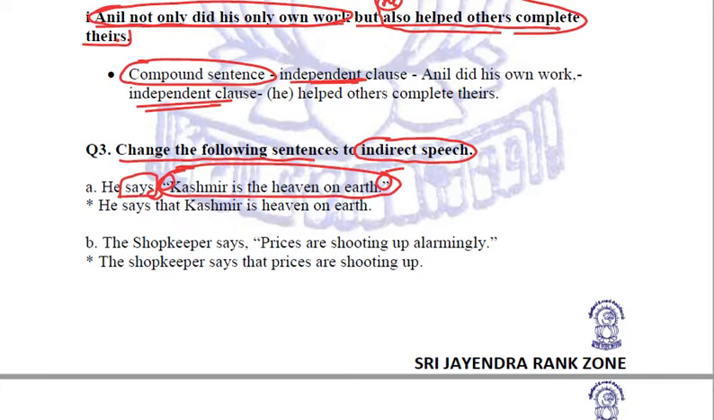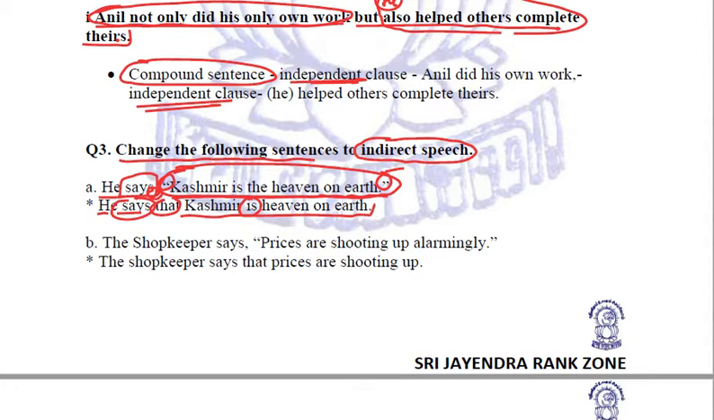Let us see. First sentence is, he says, Kashmir is the heaven on earth. So how are we going to convert it into indirect speech? He says, the comma is removed by that, inverted commas are removed, and we'll write Kashmir is heaven on earth. We have written is only because the reporting verb is in present tense.